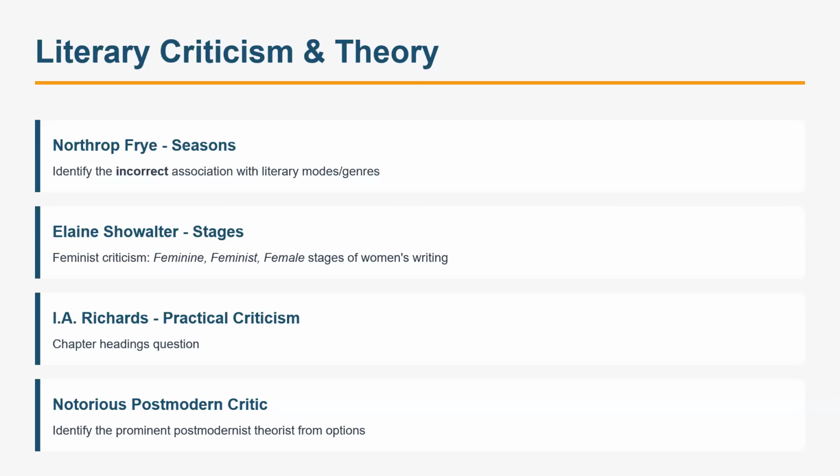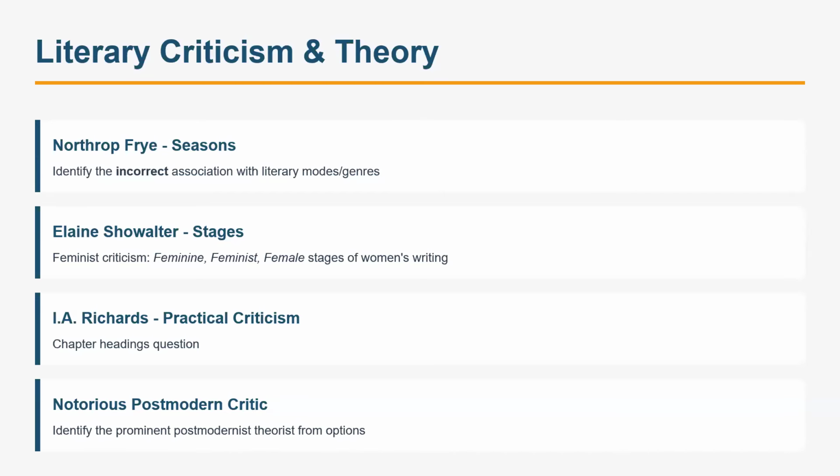I.A. Richards, what was that? What could have been the title of Practical Criticism? And even if you don't remember, we could have guessed it from those four titles, and all the other three were on textual matters. One was on emotions, and we know that we have to remove that.